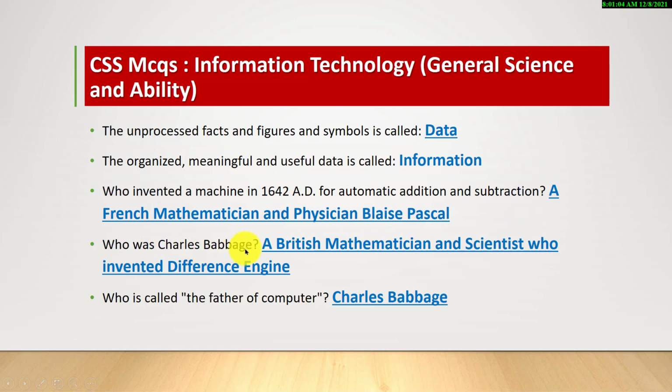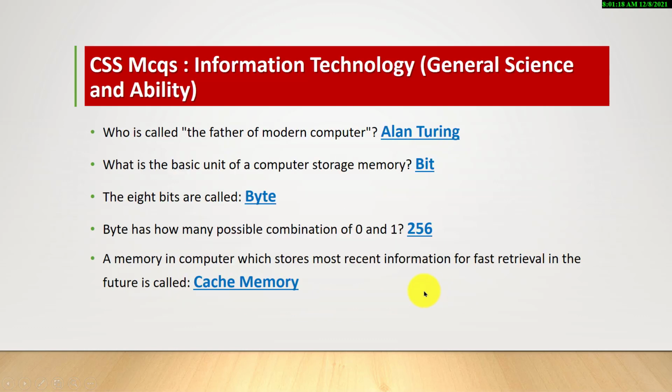Who was Charles Babbage? A British mathematician and scientist who invented difference engine. Who is called the father of computer? Charles Babbage. Who is called the father of modern computer? Alan Turing. What is the basic unit of a computer storage memory?